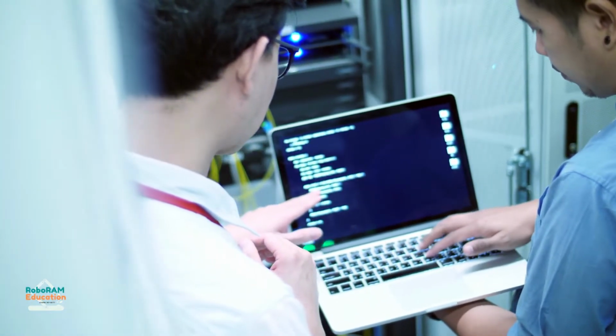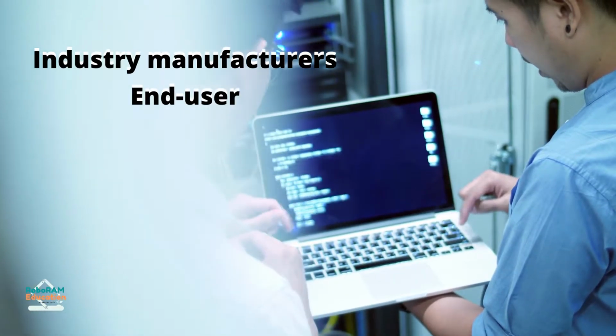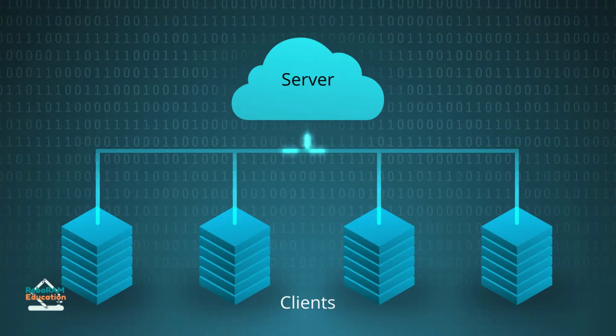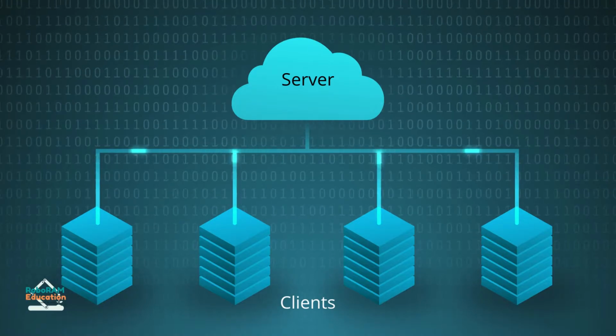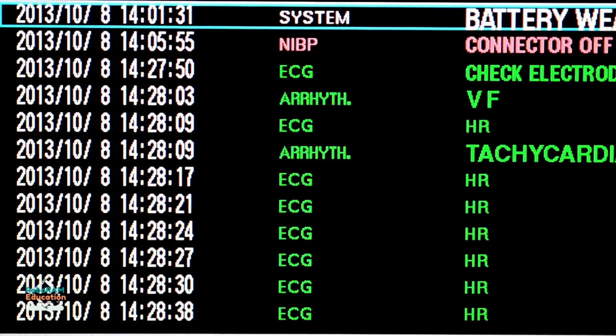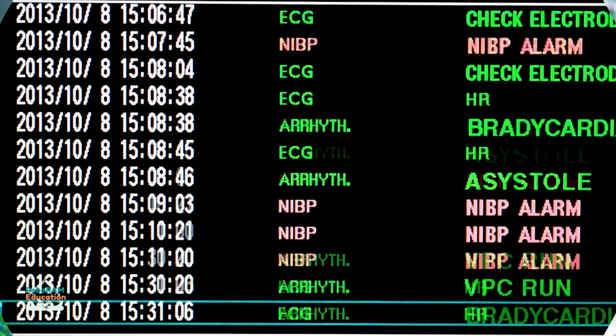The OPC standard is a set of specifications created by manufacturers in the industry, end users, and software developers. These specifications specify the interface between clients and servers, as well as servers and servers, including real-time data access, alarm and event monitoring, access to historical data, and other applications.